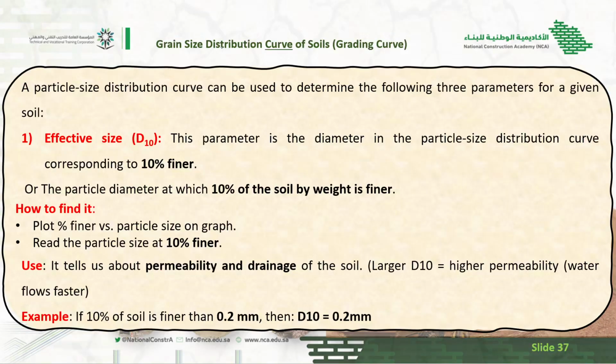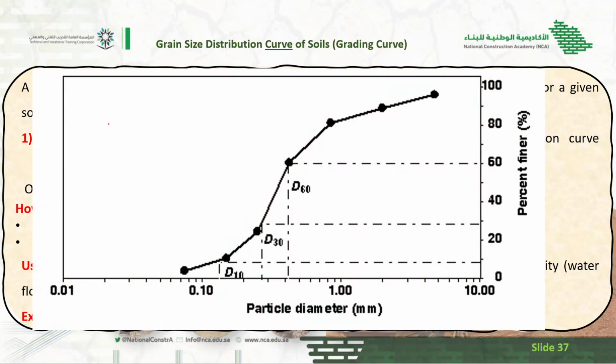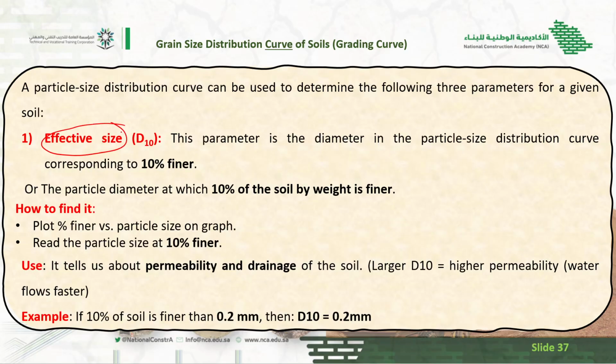So here also the D10 you should memorize. D10, it is also called what? It is also called the effective size. The parameter is the diameter in the particle distribution curve corresponding to 10% finer, or the particle diameter at which 10% of the soil by weight is finer.